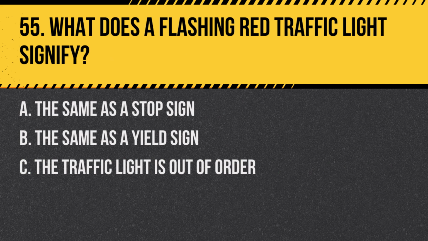Question 55. What does a flashing red traffic light signify? A. The same as a stop sign. B. The same as a yield sign. C. The traffic light is out of order. Answer: A. The same as a stop sign. A flashing red light means you must come to a complete stop and proceed when it's safe.